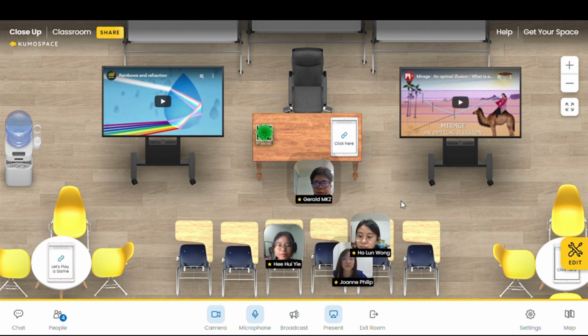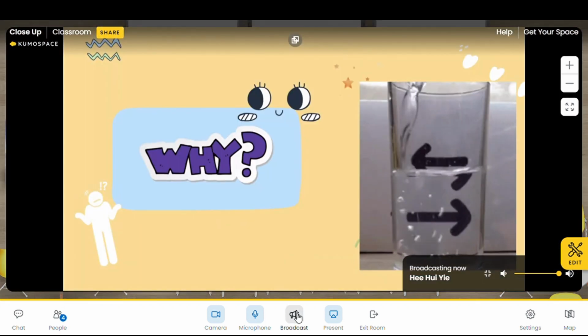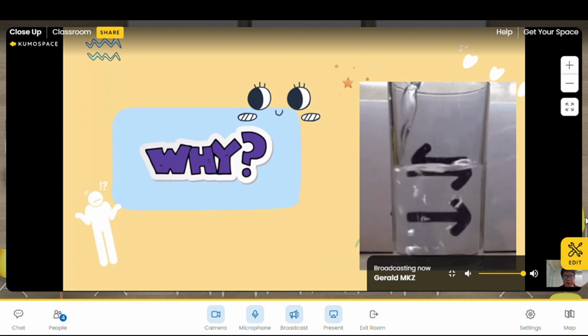So in the experiment we did just now, the arrow suddenly turns to the opposite direction. Can anyone tell me why? Teacher, we don't know. You don't know? It's caused by the refraction of light, but we don't know why. Okay, don't worry, I'll explain it to you, okay?